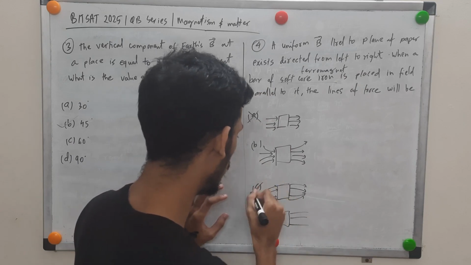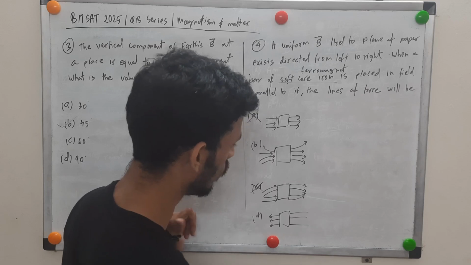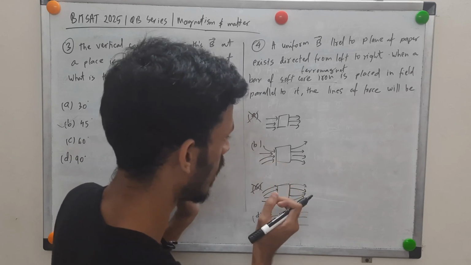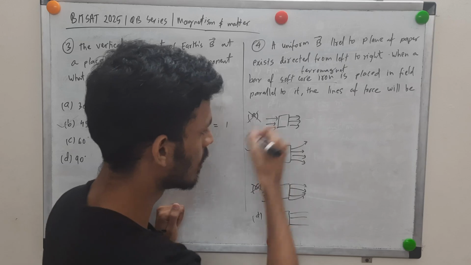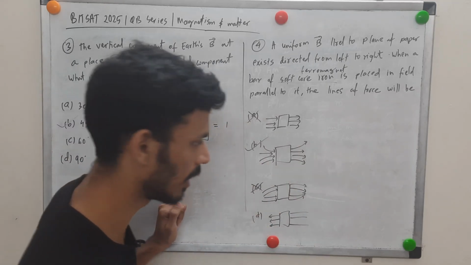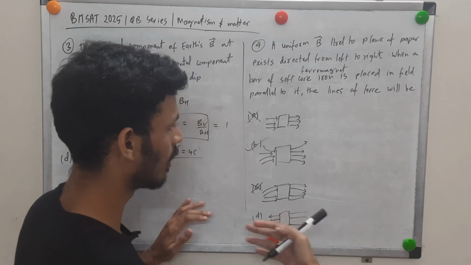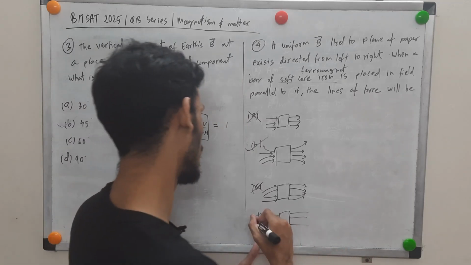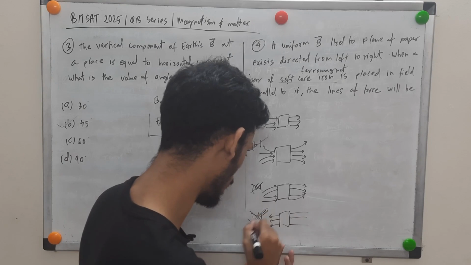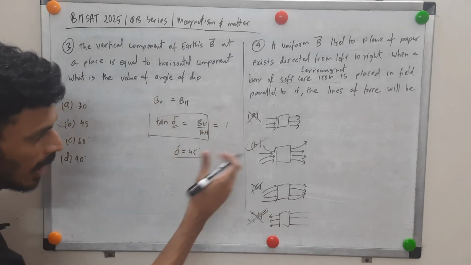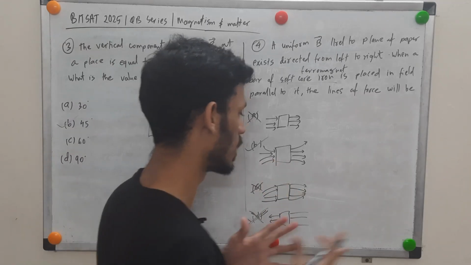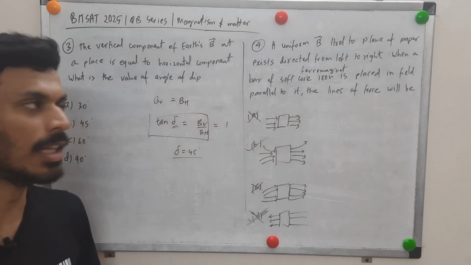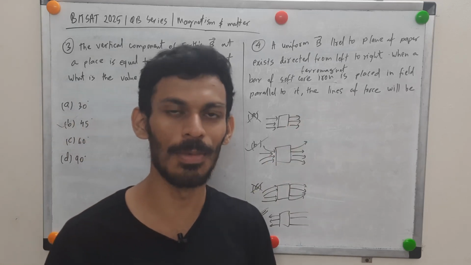This one is making the field go away. Whereas here, the field lines are coming from far apart and going into this iron core. This is quite showing the typical property of a ferromagnet. This other one shows the field completely changing its direction because of the placing of soft core iron. This can't happen, at least not for a ferromagnetic substance. So the correct choice here has to be option B. More field lines pass through it, which is typical of a ferromagnet like soft core iron. So that's about these two questions.